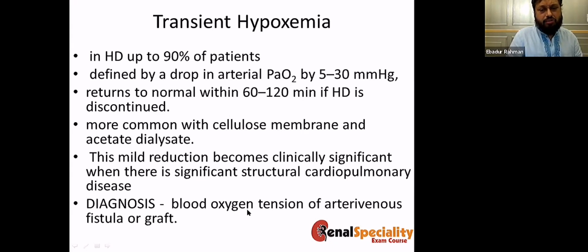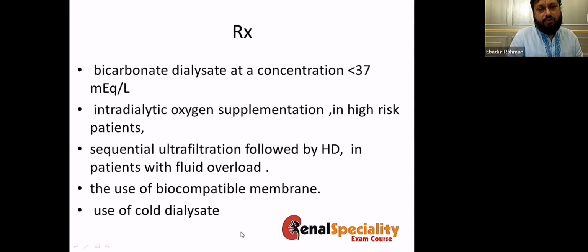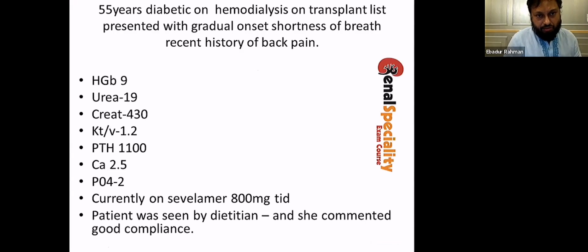The diagnosis is by oximetry, and for the treatment, use bicarbonate dialysate, and the bicarbonate concentration in the dialysate should be less than 37. And you can also give intradialytic oxygen supplementation, and you can do sequential ultrafiltration for those who have fluid overload, and use the biocompatible membrane, and cool dialysate can also ameliorate this situation. Now let's do this one.